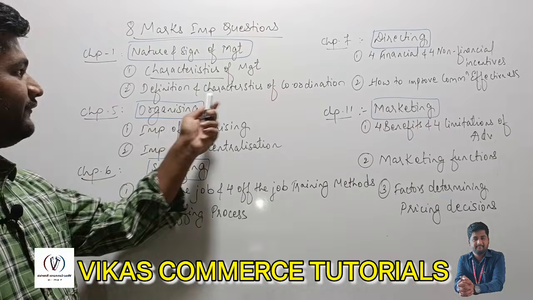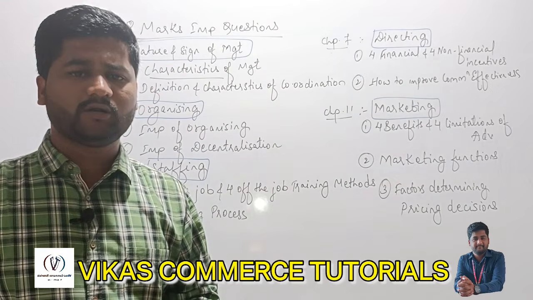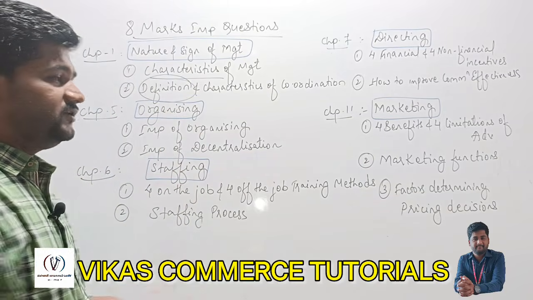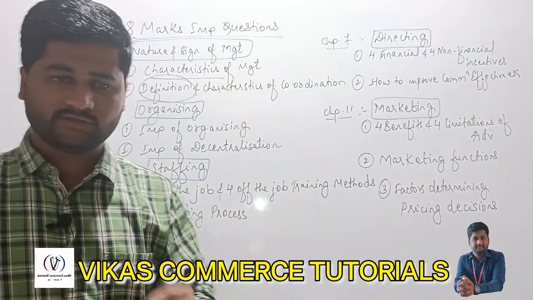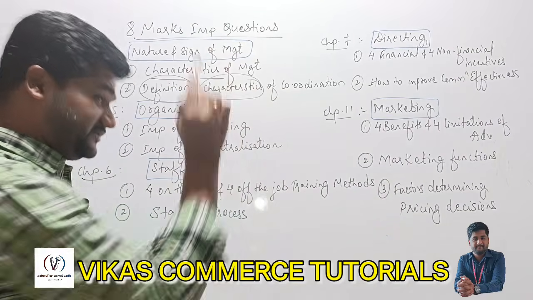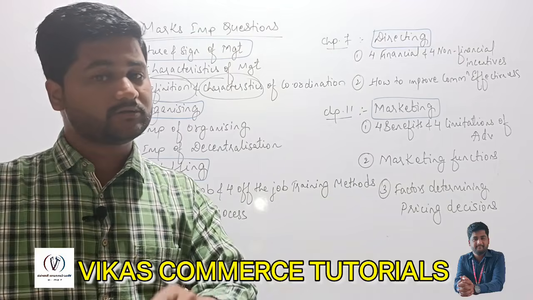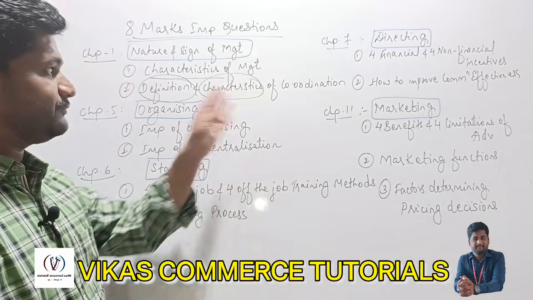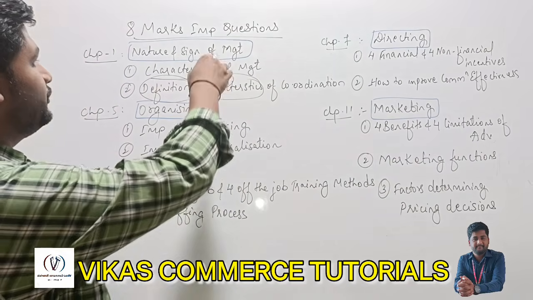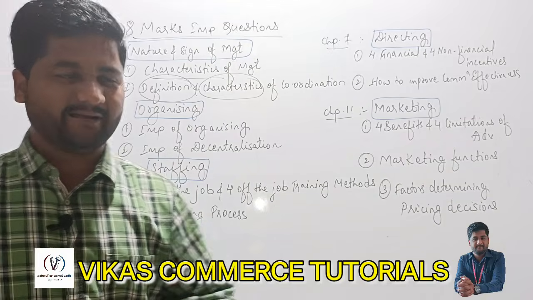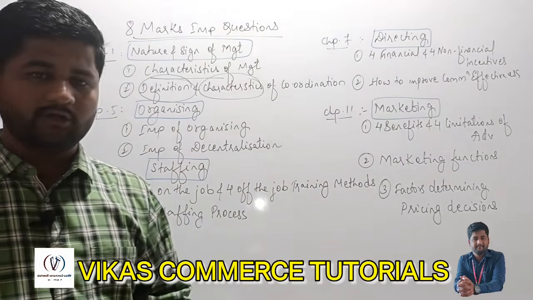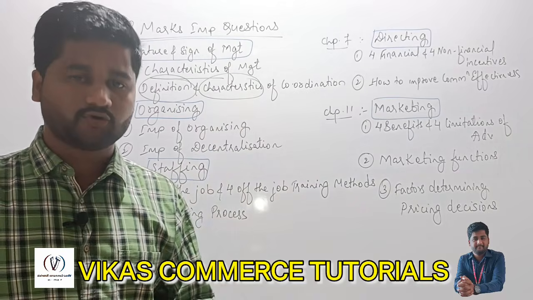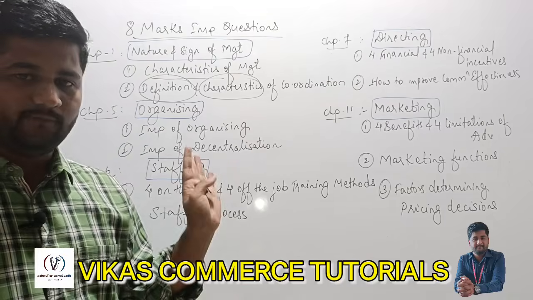Apart from this, you have definition of coordination and characteristics of coordination. When they are asking you definition, this definition is of 2 marks, and when they are also asking characteristics in the same question, characteristics is for 6 marks. Definition for 2 marks and characteristics for 6 marks, so 6 plus 2, 8 marks. So these are 2 important questions from first chapter: characteristics of management, and definition and characteristics of coordination, both combined together in one single question.